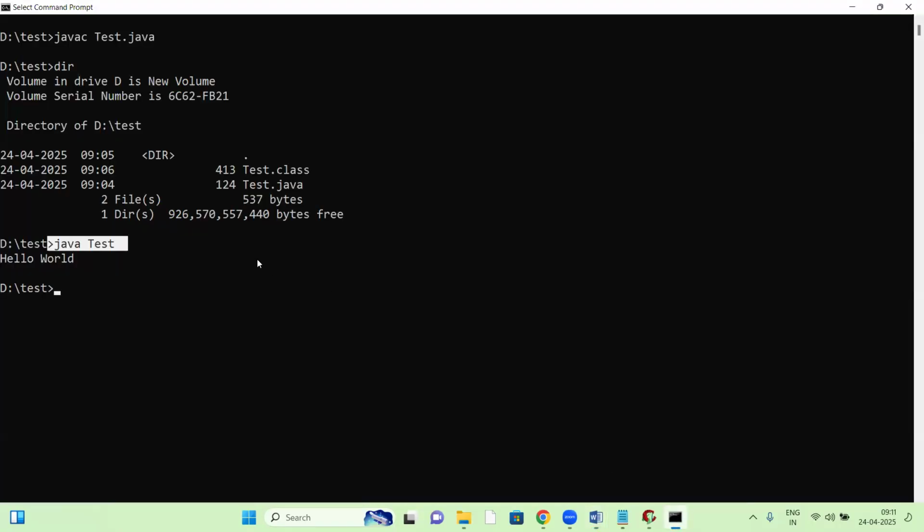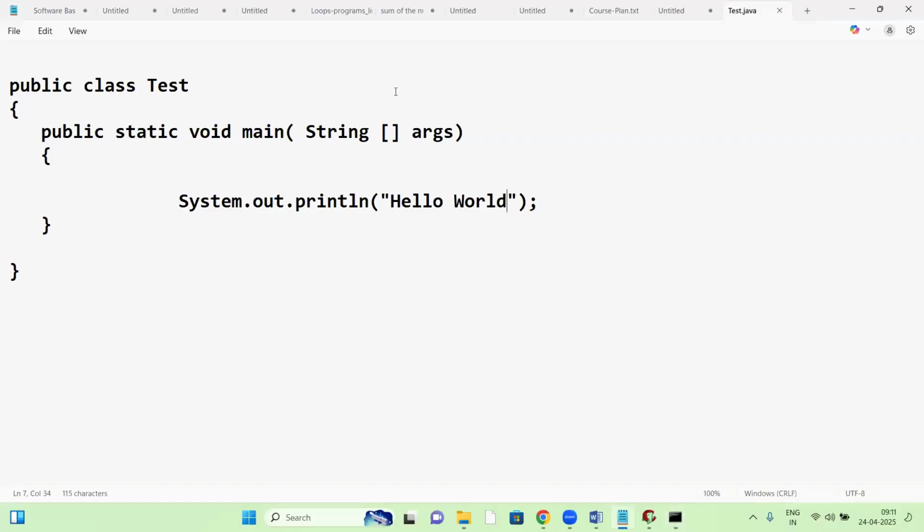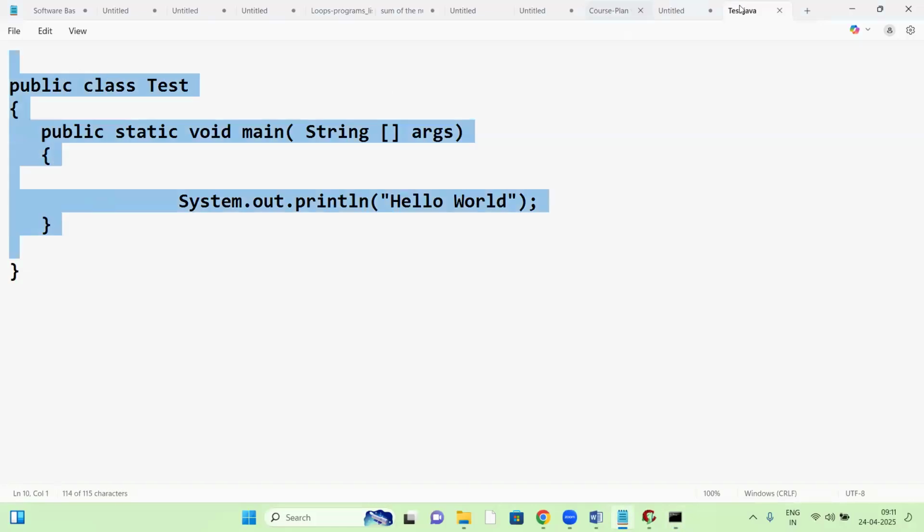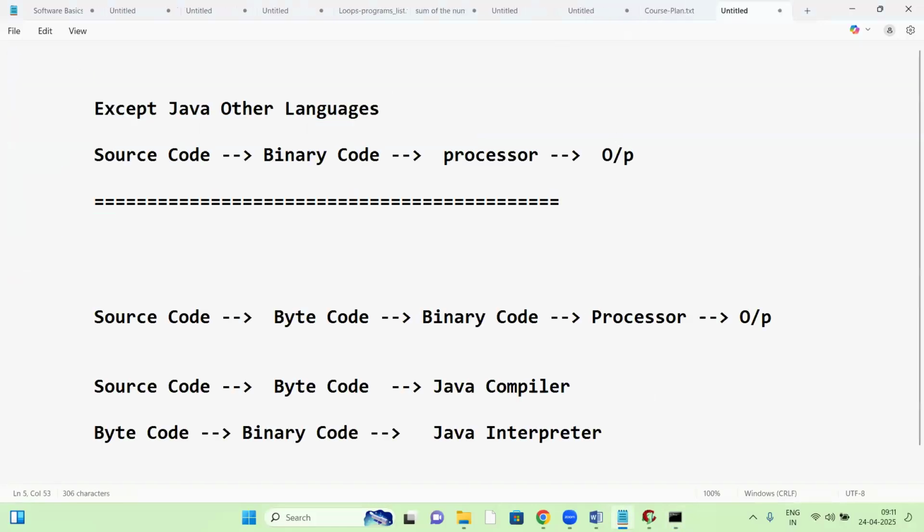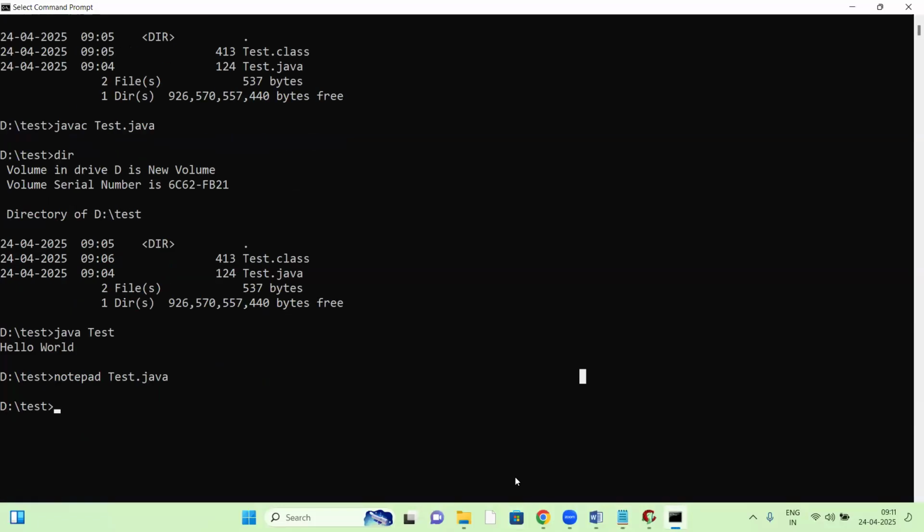See here, the Java steps. First, using Notepad, the Java program is developed, Notepad test.java. So we got the .java file.